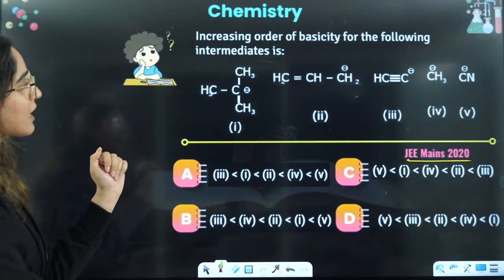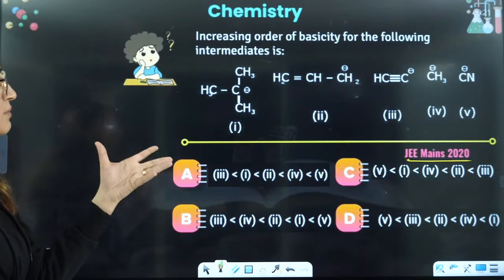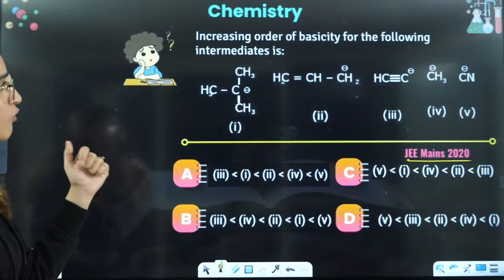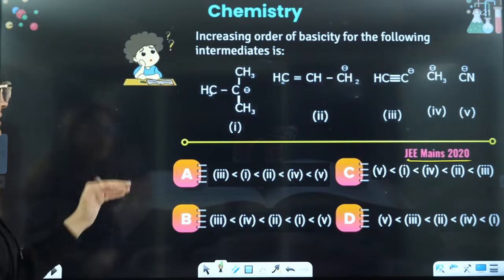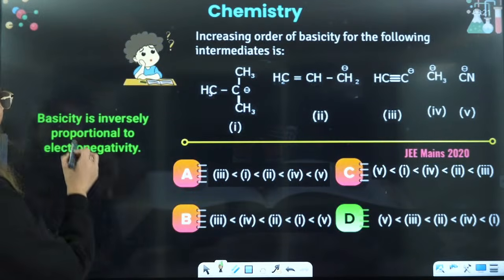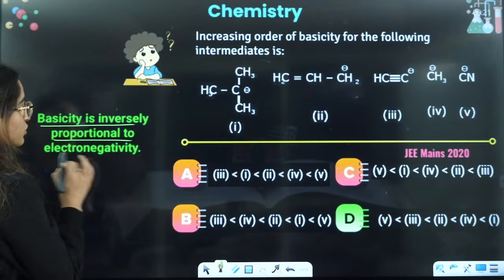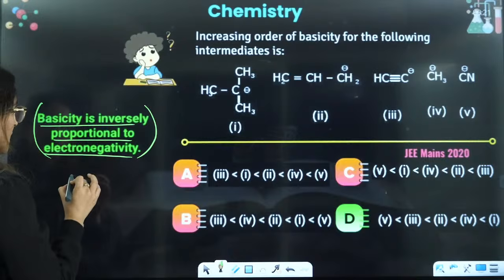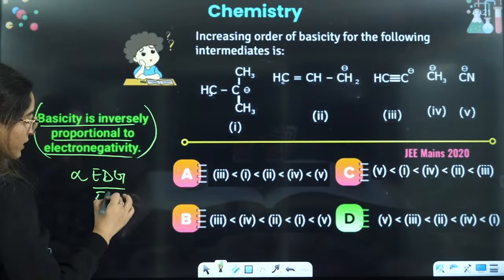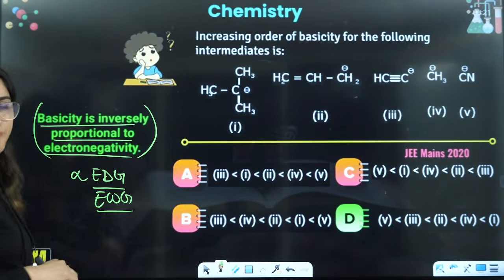Now in this case, we'll talk about electron availability, right? So more is the electron availability, more will be the basicity of that particular compound, right? So basicity is inversely proportional to the electronegativity, because basicity is directly proportional to electron donating groups and inversely to electron withdrawing groups, right?